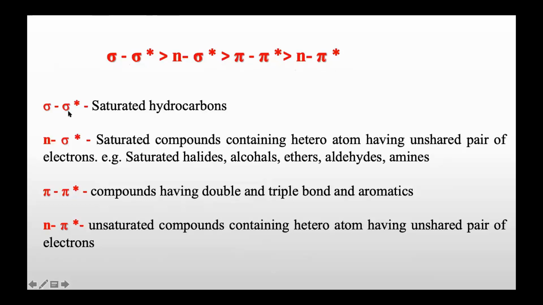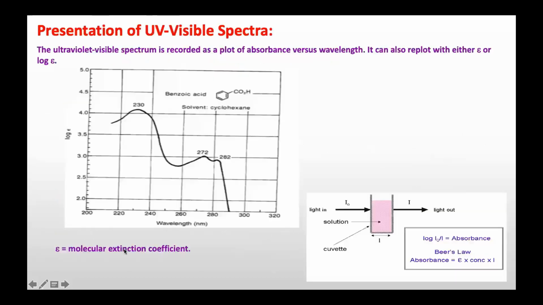Sigma to sigma star transition is possible only in saturated hydrocarbons, and n to sigma star in saturated compounds containing heteroatoms having unshared pairs of electrons like nitrogen, oxygen, or halogens. Pi to pi star transition may occur in compounds having double or triple bonds or aromatic compounds. N to pi star occurs in unsaturated compounds containing heteroatoms having unshared pairs of electrons.